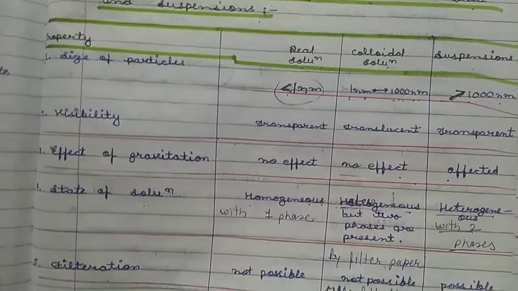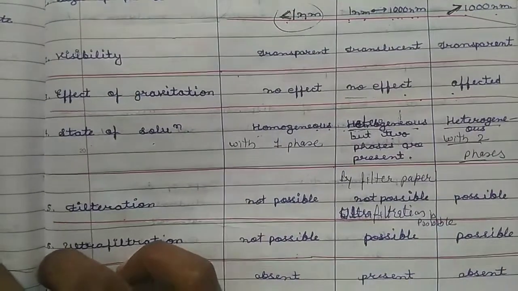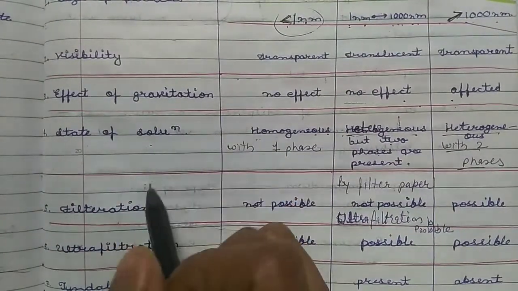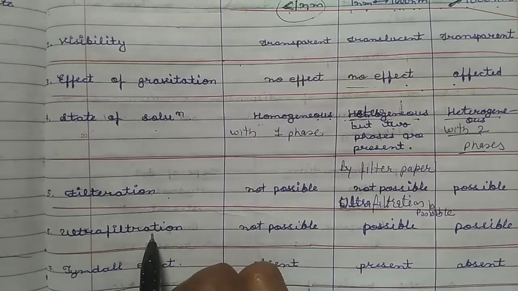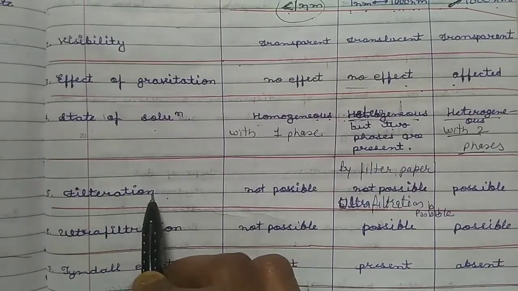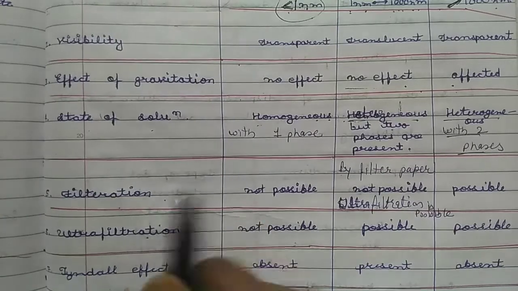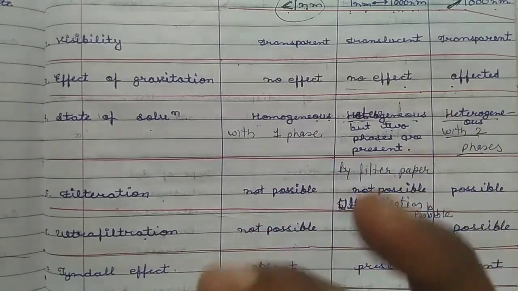Next, filtration. There are two methods of filtration. First is normal filtration and the second one is ultrafiltration. Normal filtration is carried out with the help of normal filter paper.